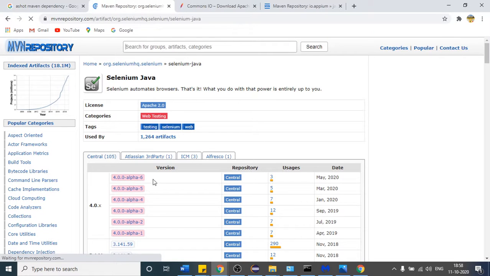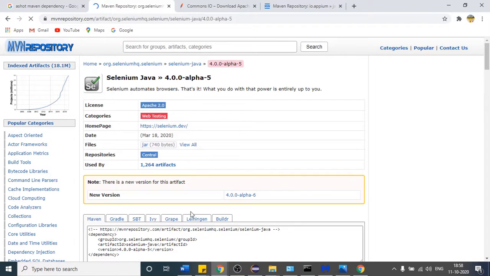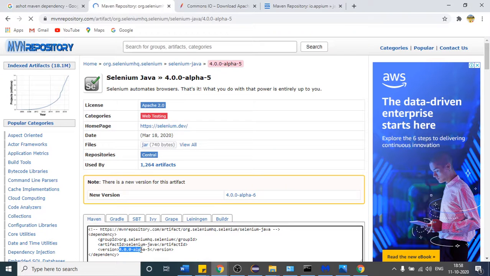These kind of versions will keep on coming. Suppose after 1 month you will see version 5. So in future if your company says I want to work on the latest version of Selenium, you just have to change the version number from here, right? This is the only thing you need to change at that time.